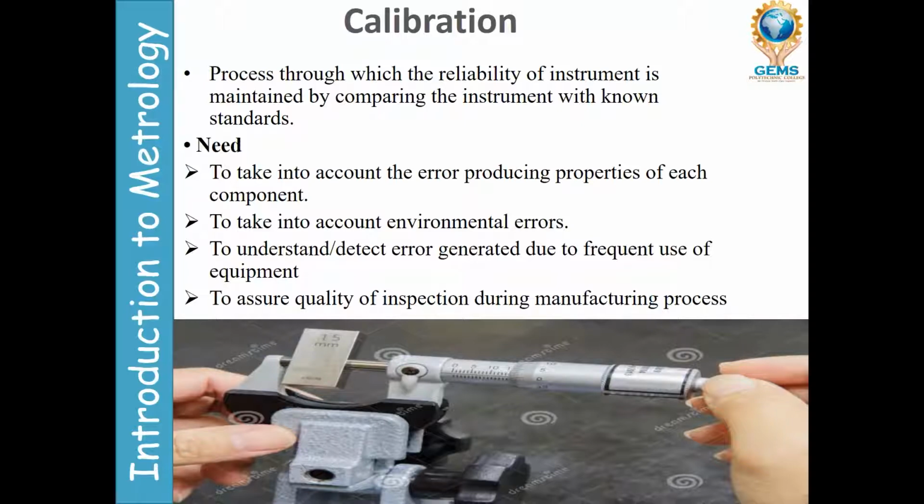Calibration also detects errors generated due to frequent use of equipment, because daily we are using the instrument, not only for 5 minutes. You are using the same micrometer from morning to evening, and for another batch also. So what happens?